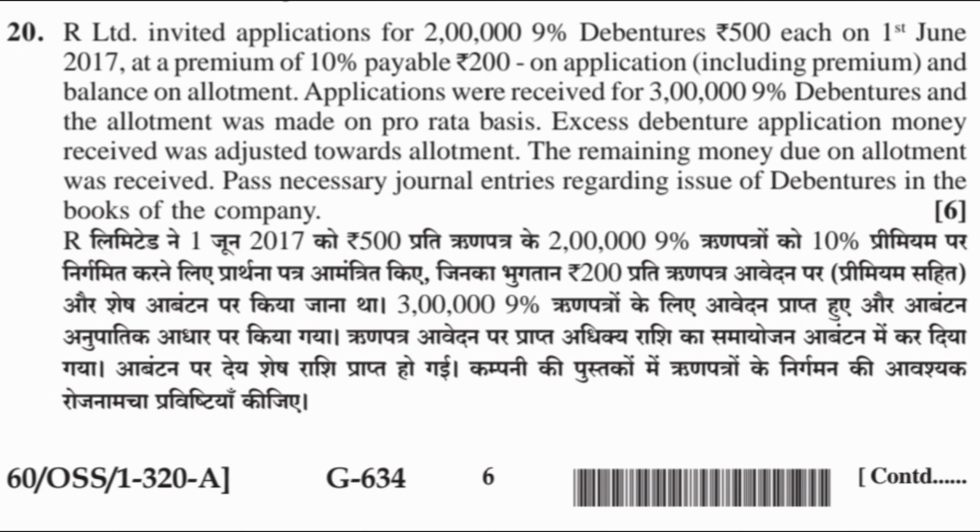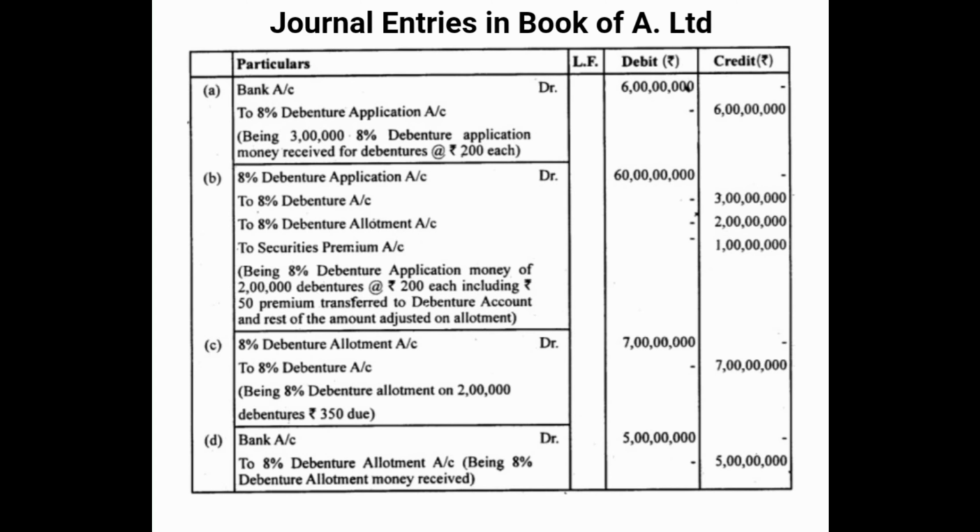20. R Limited invited applications for 2 lakh 9% debentures of rupees 500 each on 1st June 2017 at a premium of 10%, payable rupees 200 on application and balance on allotment. Applications were received for 3 lakh 9% debentures and the allotment was made on a pro rata basis. Excess debenture application money received was adjusted towards allotment. The remaining money due on allotment was received. Pass necessary journal entries regarding issue of debentures in the books of the company. Write 9% in place of 8%.